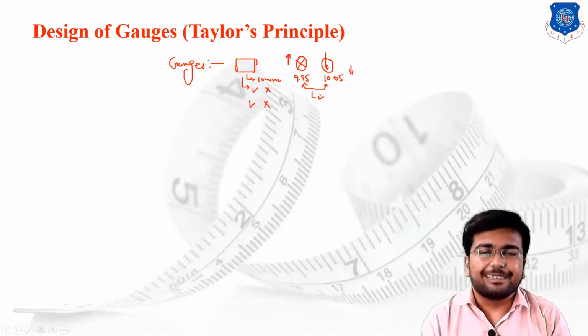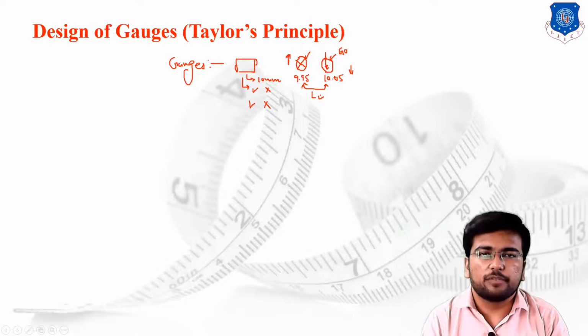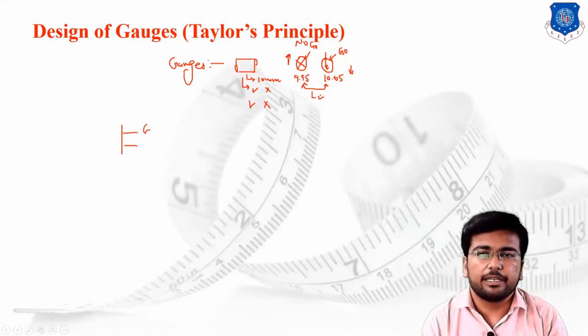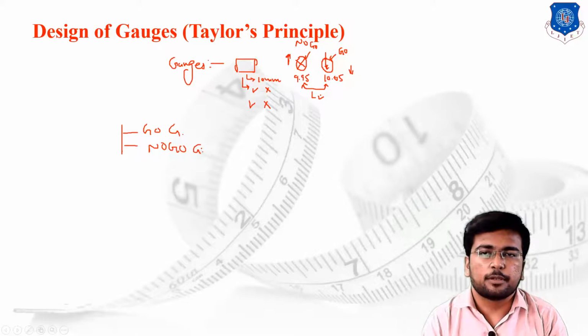So the design of such rings is known as the gauge. If the component passes through the gauge, the gauge is known as a go gauge. If the component does not pass through the gauge, it is known as a no go gauge. So here we have classified the gauge into two prime categories: the first one, the go gauge, and the second one, the no go gauge.